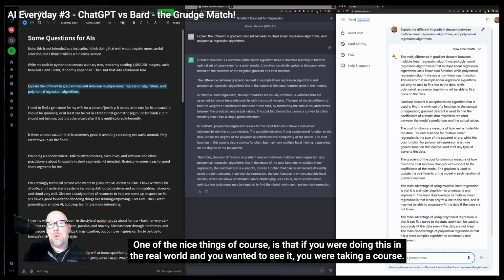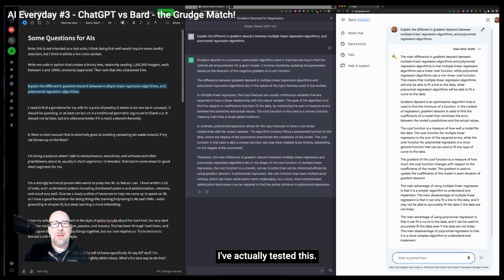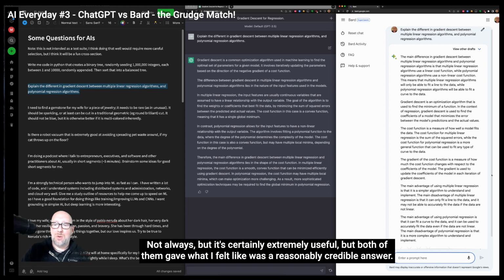One of the nice things, of course, is that if you were doing this in the real world and you were taking a course, you could get ChatGPT to give you example code that you could run in a Jupyter notebook that might work. I've tested this, and I would say it does it sometimes correctly. Not always, but it's certainly extremely useful. But both of them gave what I felt was a reasonably credible answer.